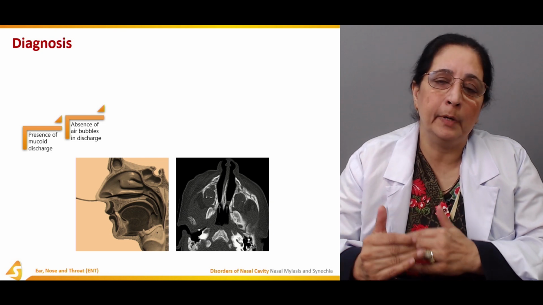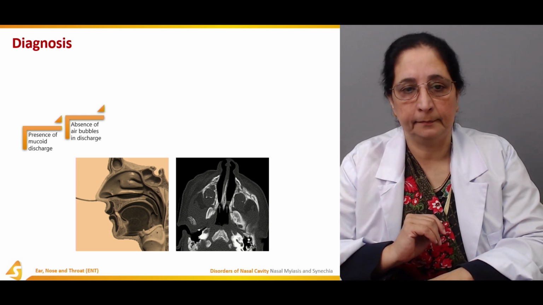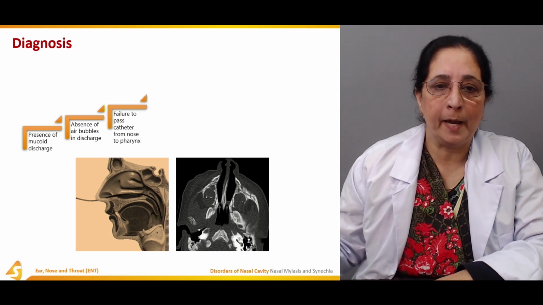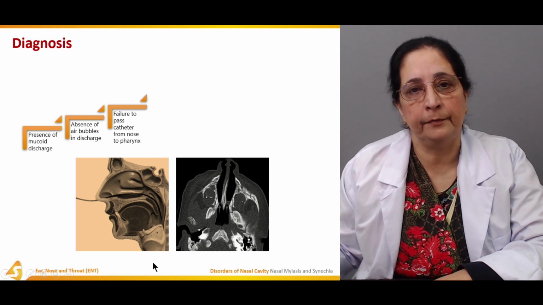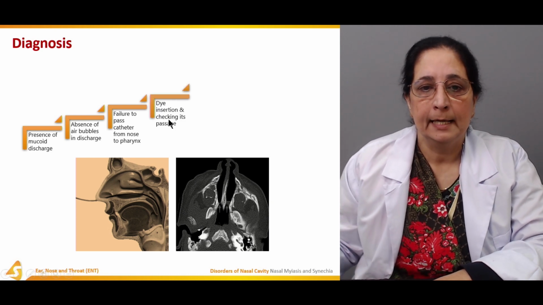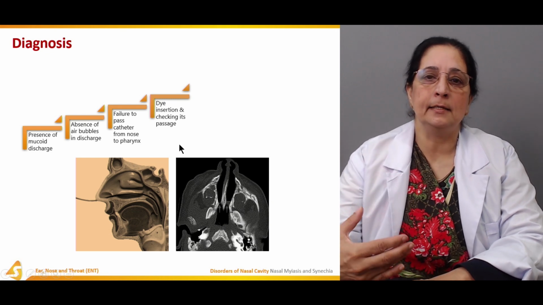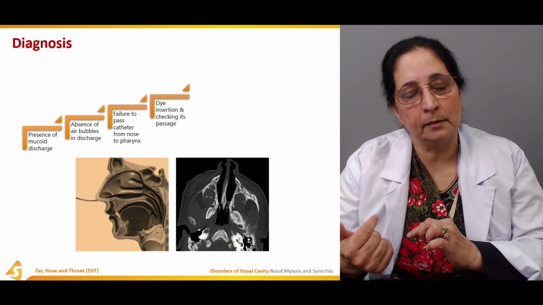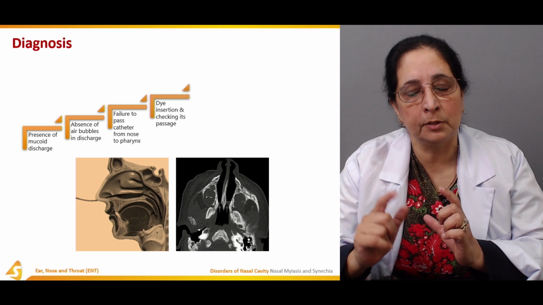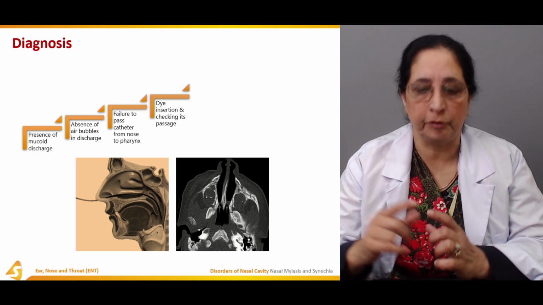There is failure to pass a catheter from the nose to the pharynx as a result of the obstruction. Dye can be inserted and its passage checked. If the catheter cannot be passed, then the dye won't pass either. That tells us there is obstruction or atresia.